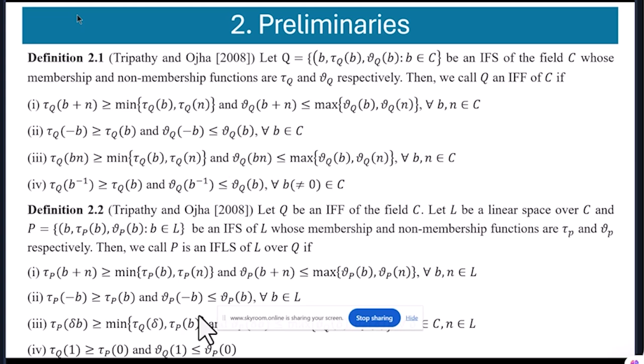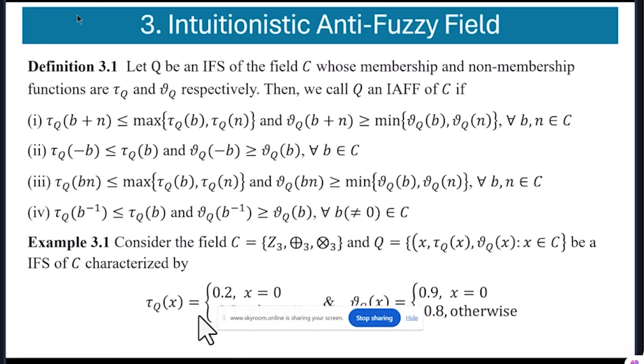In this, we introduce the concept of intuitionistic anti-fuzzy field. Let Q be any intuitionistic fuzzy set whose membership values are tau p and nu p. Then Q is called an intuitionistic anti-fuzzy field of C if the following four properties are satisfied.